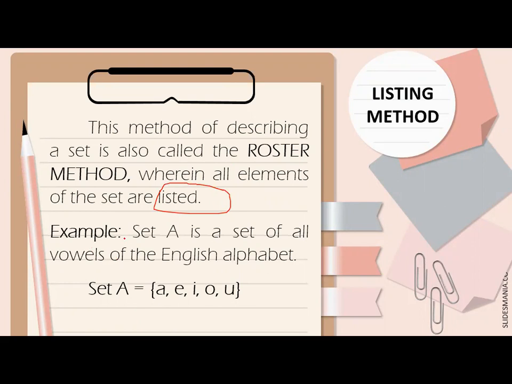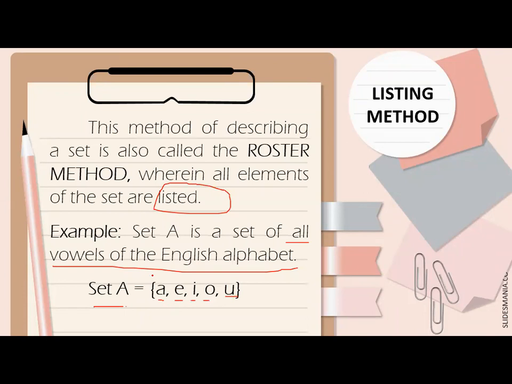For example, set A is a set of all vowels of the English alphabet. So, ililista natin yung mga elements. Okay, so we have set A. Ano ba yung mga vowels sa English alphabet? We have A, E, I, O, U. So, nilista natin isa-isa yung ating mga elements.